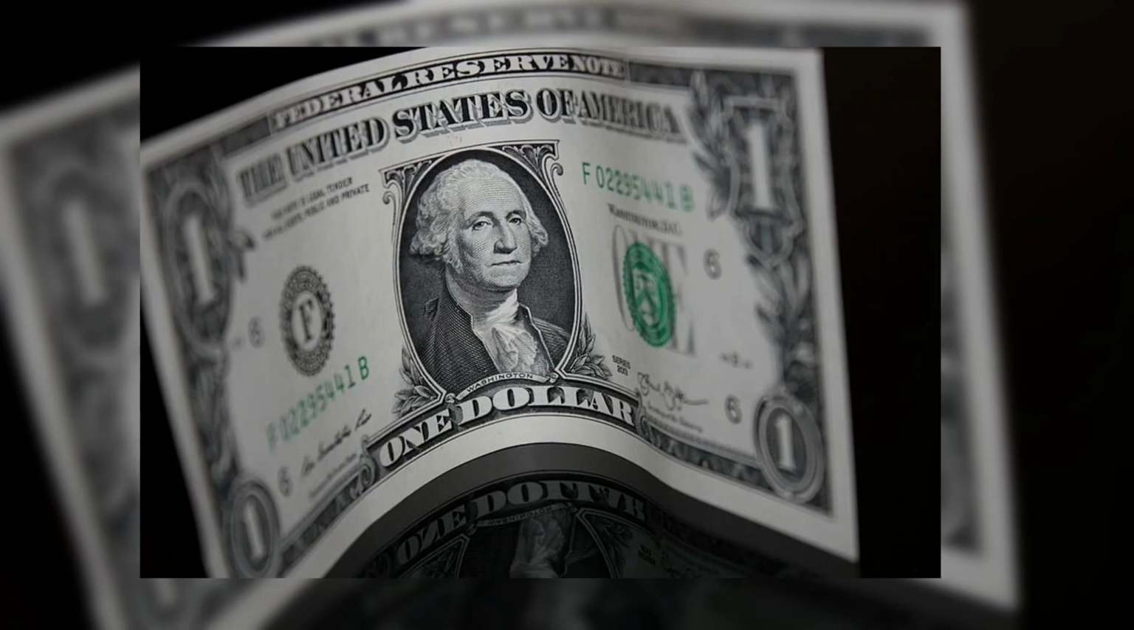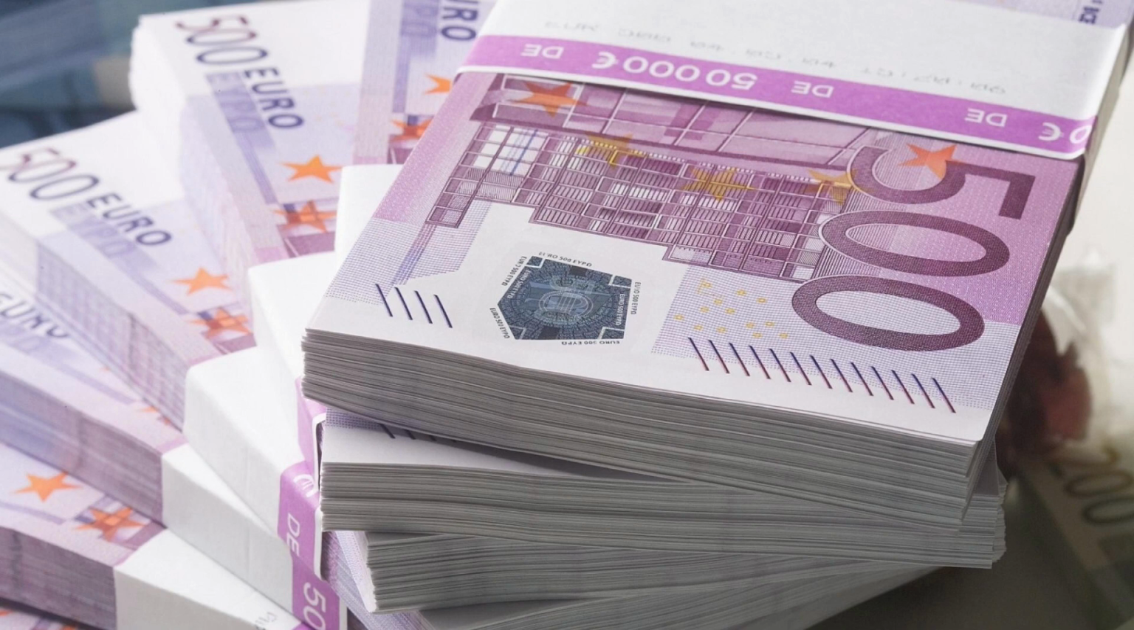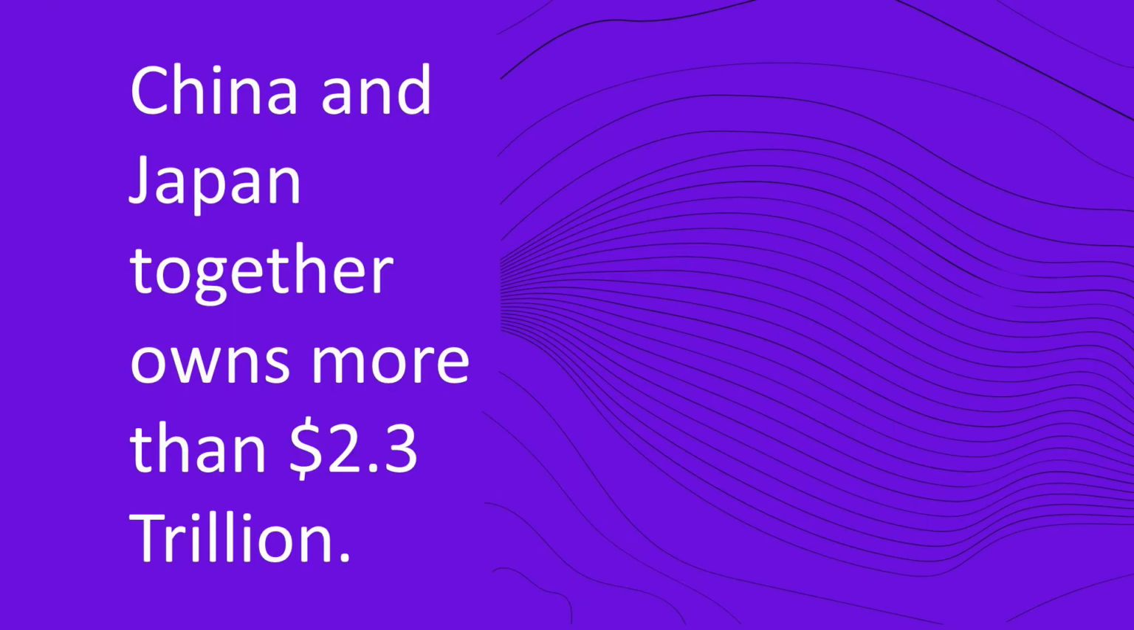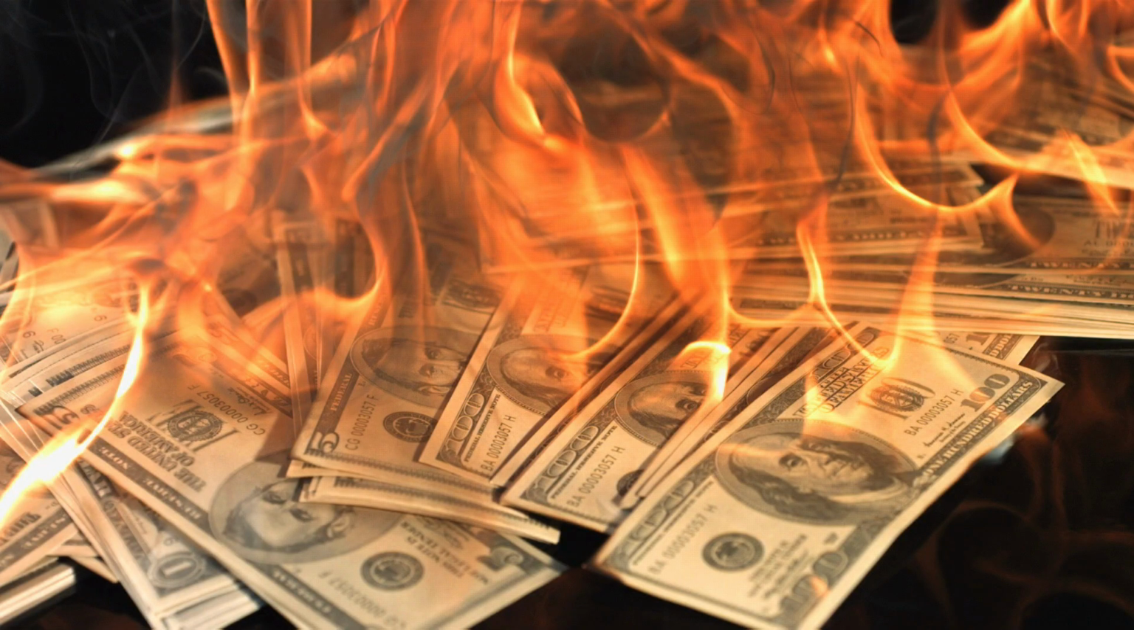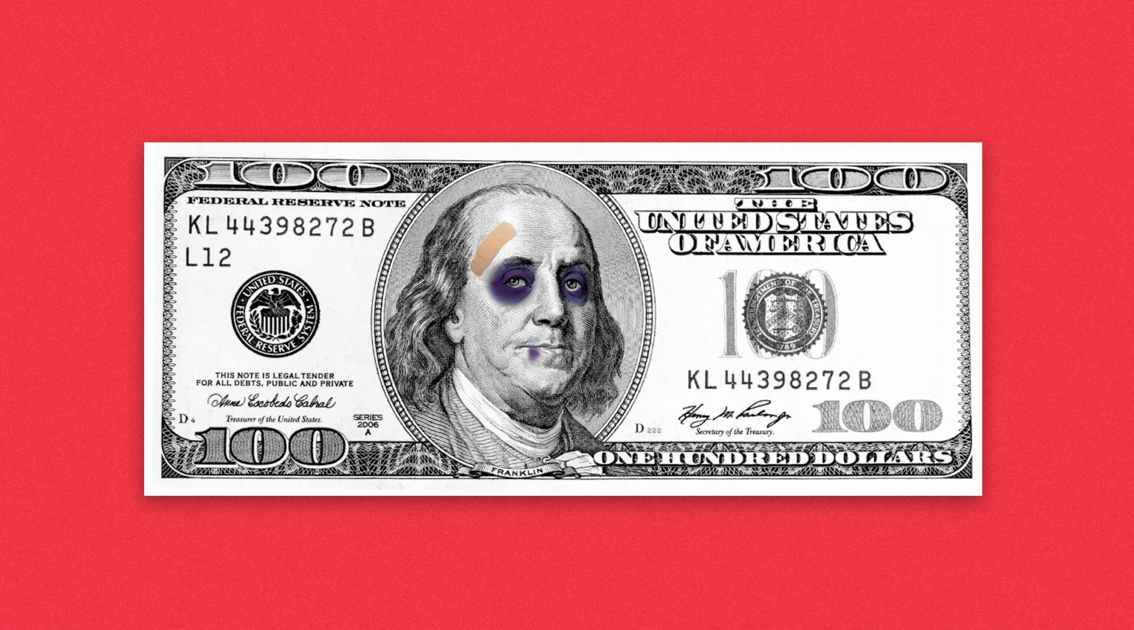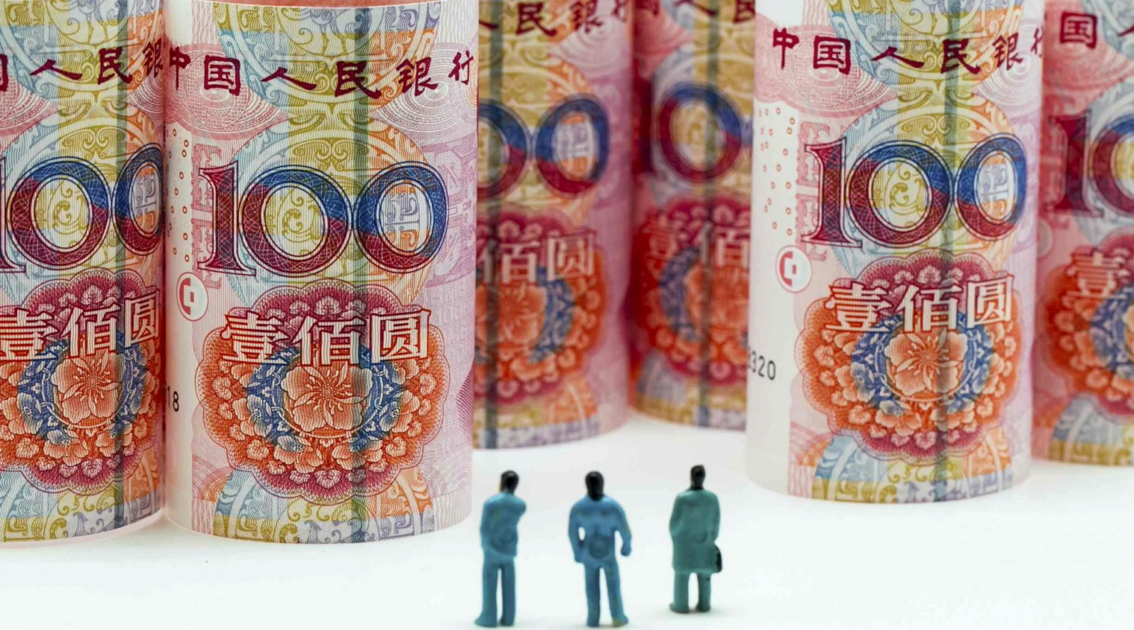Also, there is not any alternative viable currency for everyone to buy. The next most popular currency after the dollar is the euro, but it comprises only 21% of the central bank reserves. China and Japan together own more than $2.3 trillion in the form of treasury notes. If they start dumping their holdings of treasury notes, it can cause a panic leading to the collapse of the dollar. But they may not do so because China and Japan peg their currencies, yuan and yen respectively, to the dollar.